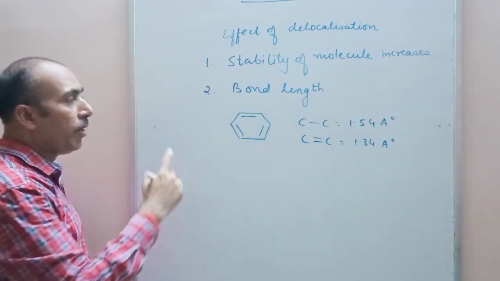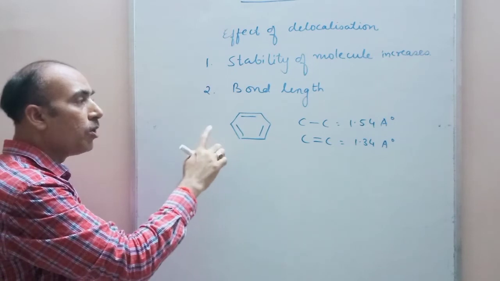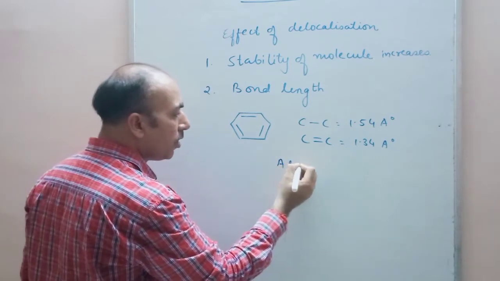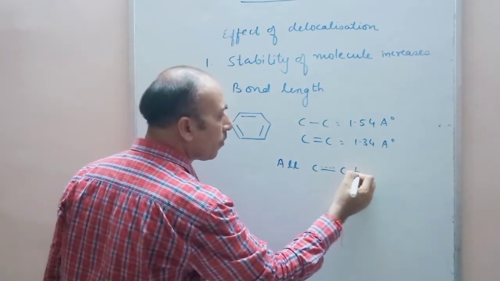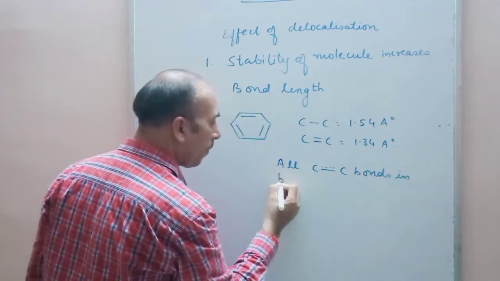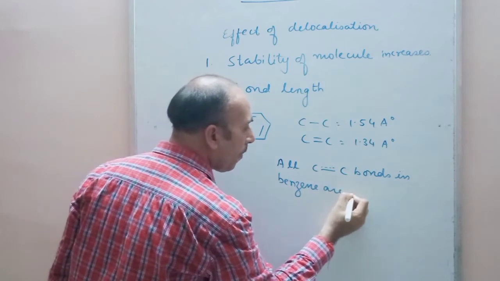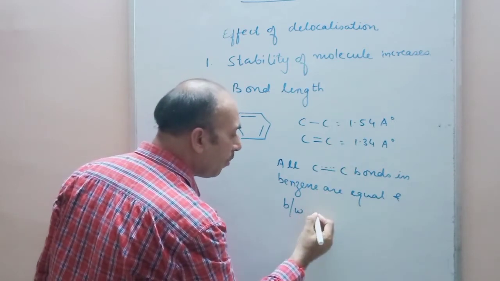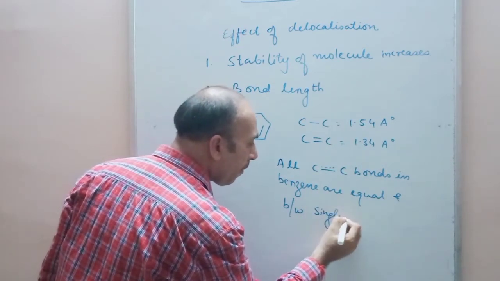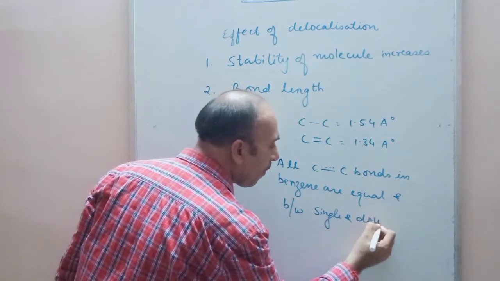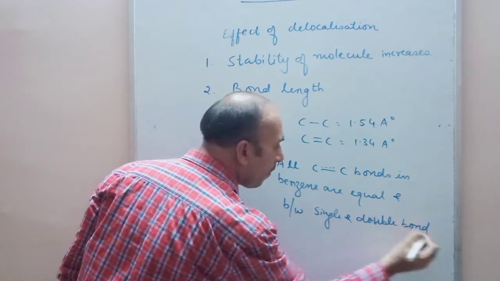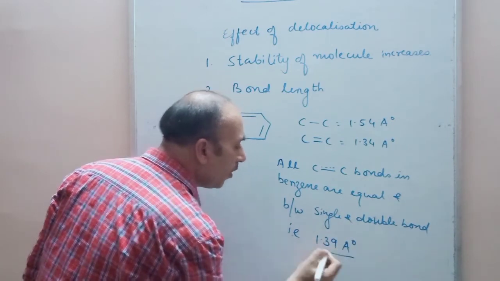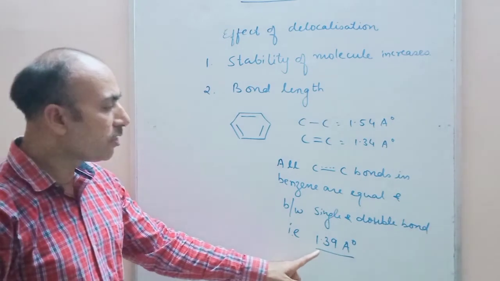But from experiment, in benzene all the carbon-carbon bonds become equal and they are between single and double, that is 1.39 angstrom. Why is this bond length obtained?